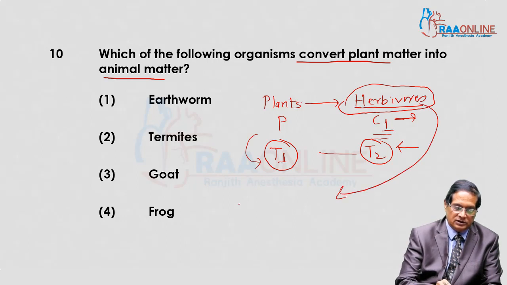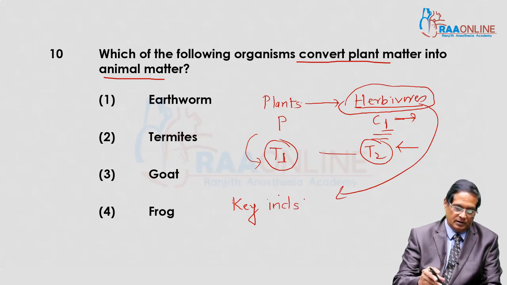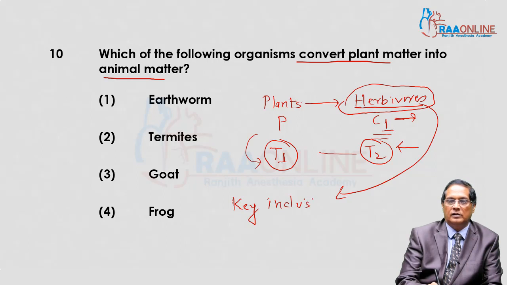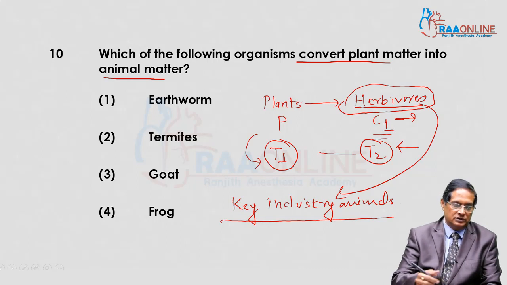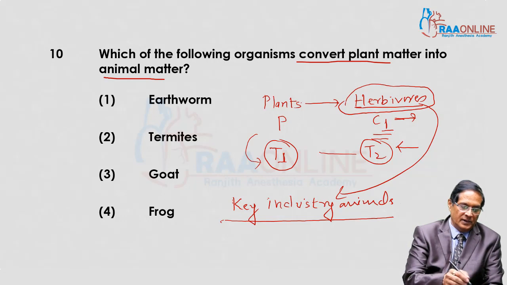So plant matter is converted into animal matter by herbivores. That's why herbivores are called key industry animals. Check it.